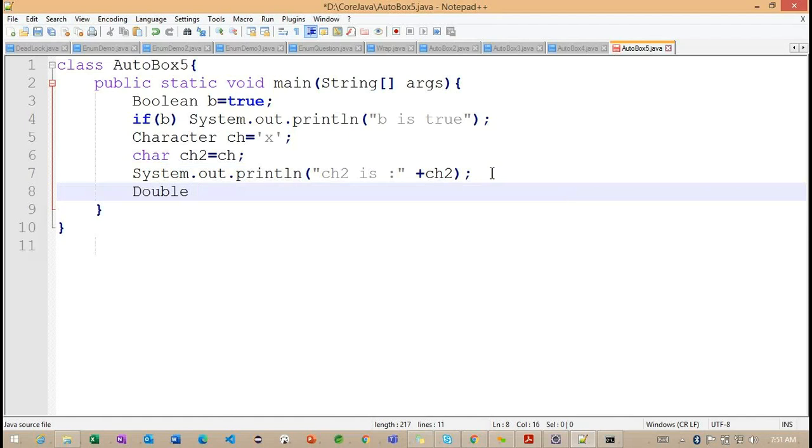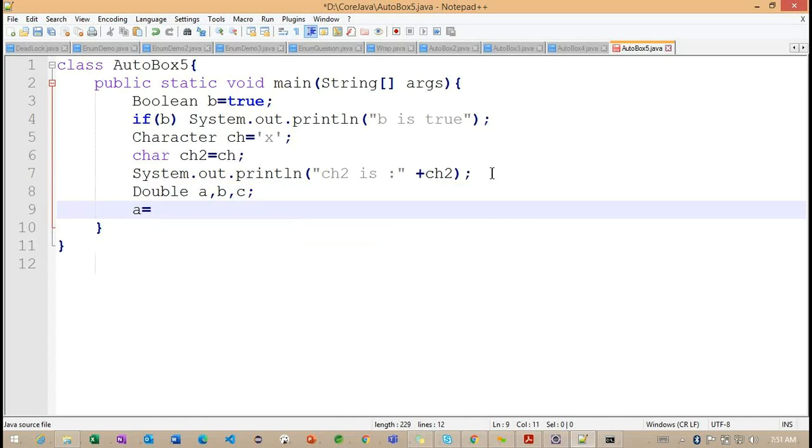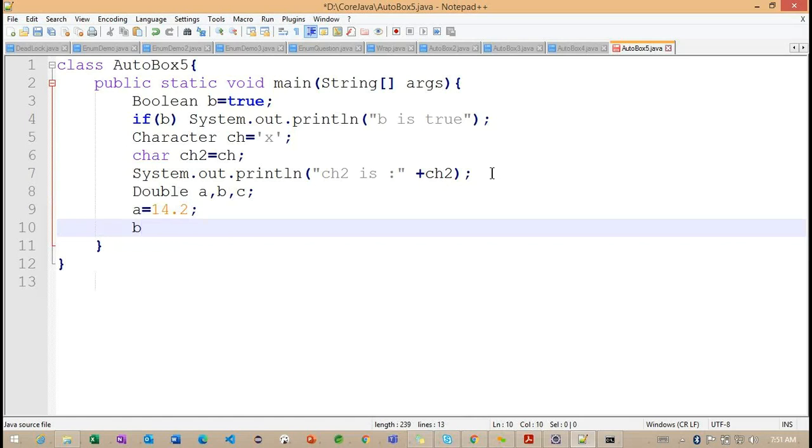And here I'm defining double data type. So the doubles having different values here, a, b, c. And a is equal to 14.2 and b is equal to 4.0. Getting the point. And here I'm trying to work with the c.